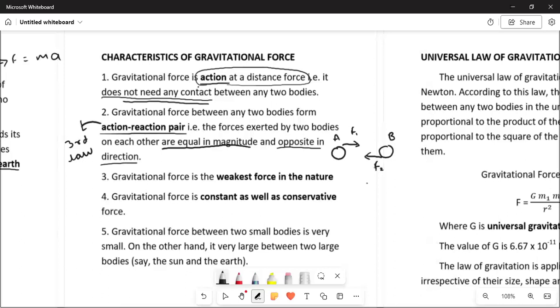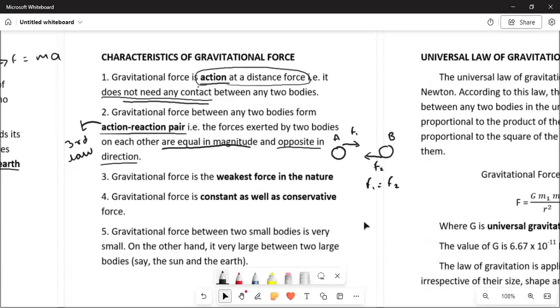So here F1 is always equal to the force F2, but as they are in a completely opposite direction, we say that they form an action-reaction pair. And this opposition in the direction of the force is always present, meaning it will never happen that the two forces are in the same direction. They will always be in opposite directions and their magnitudes will also be equal. That we will see in upcoming points.